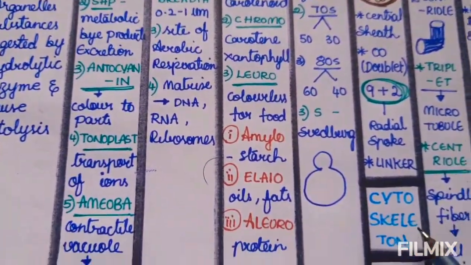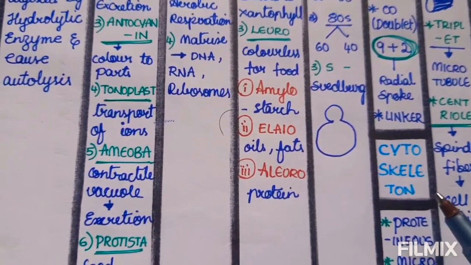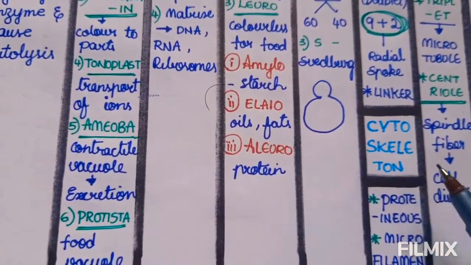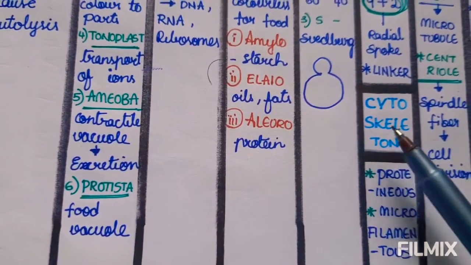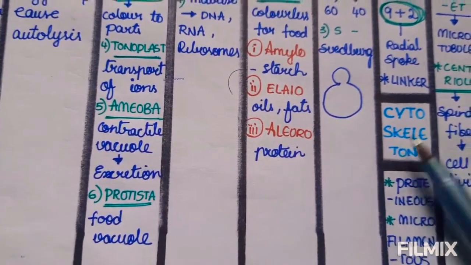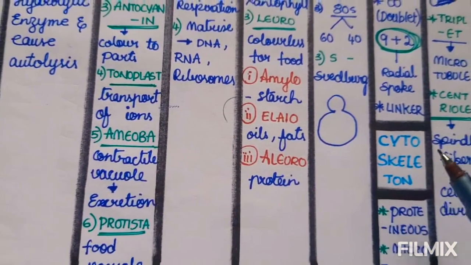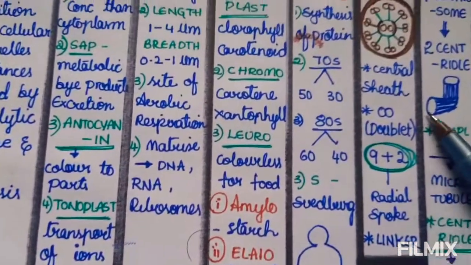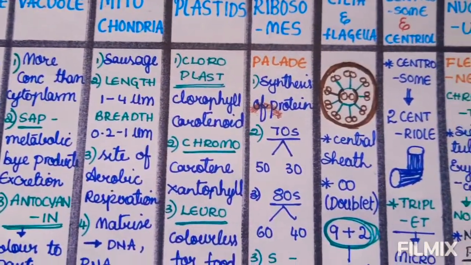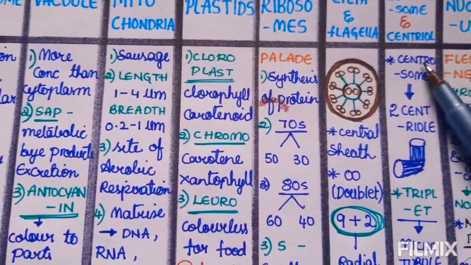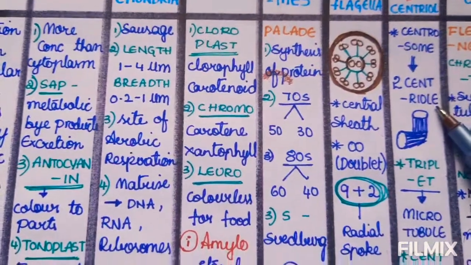And next we move to cytoskeleton. It is found in the cell, and it is proteinaceous and microfilamentous. The main function of this is to give strength to the cell. Next we move to centrosome and centriole. Centrosome is formed by two centrioles.